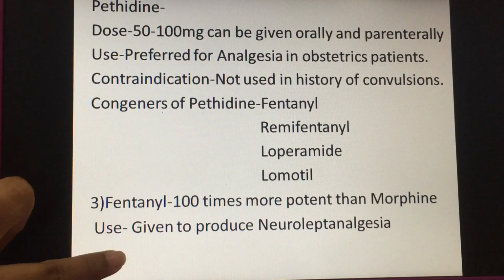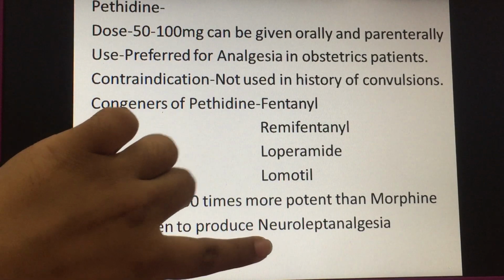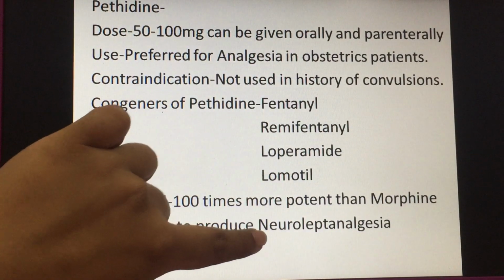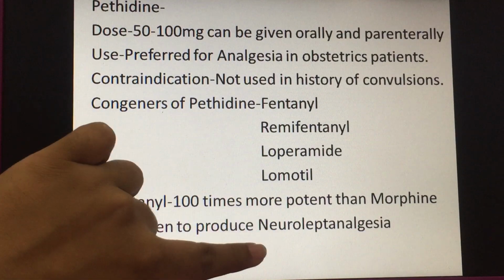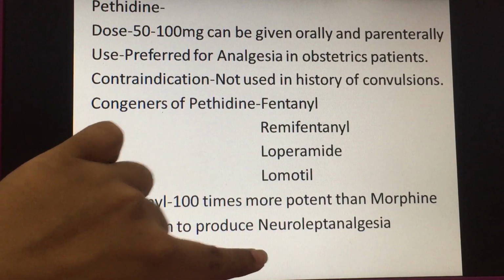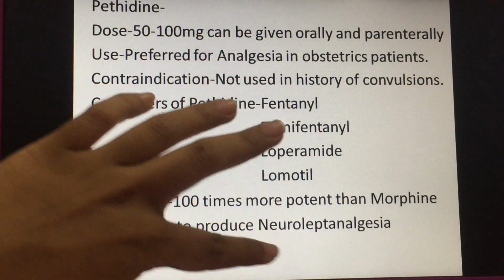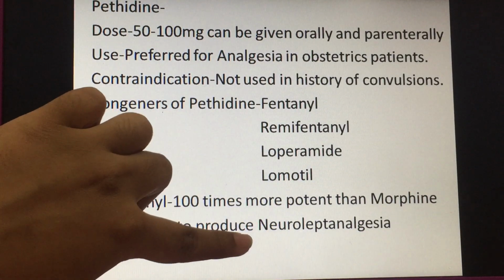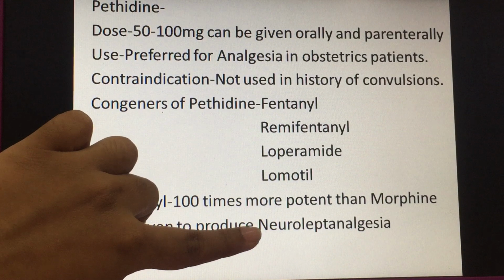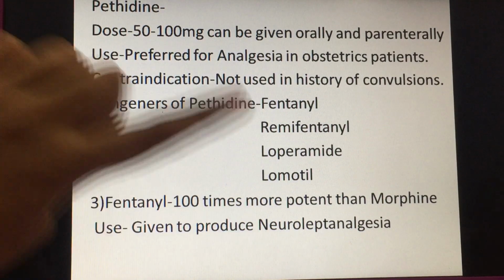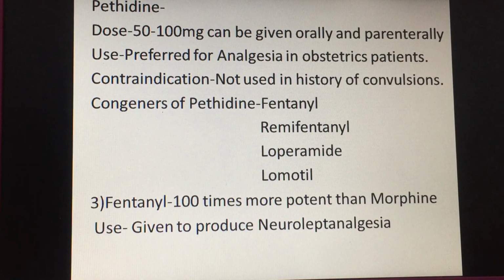It is used to produce neuroleptalgesia. Now, this term consists of two terms, neuroleptics and analgesics. So neuroleptics are basically antipsychotic drugs, and analgesics. So it is used to produce this kind of condition which is called neuroleptalgesia. In this condition, the patient is sedated, but the patient can respond to our commands. So it is this neuroleptalgesia.